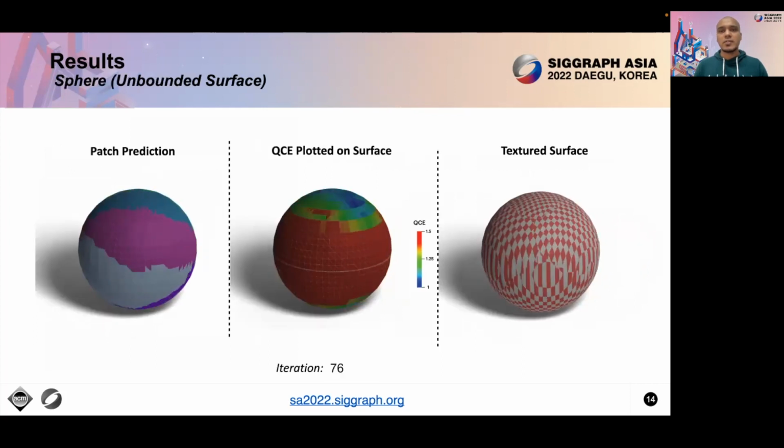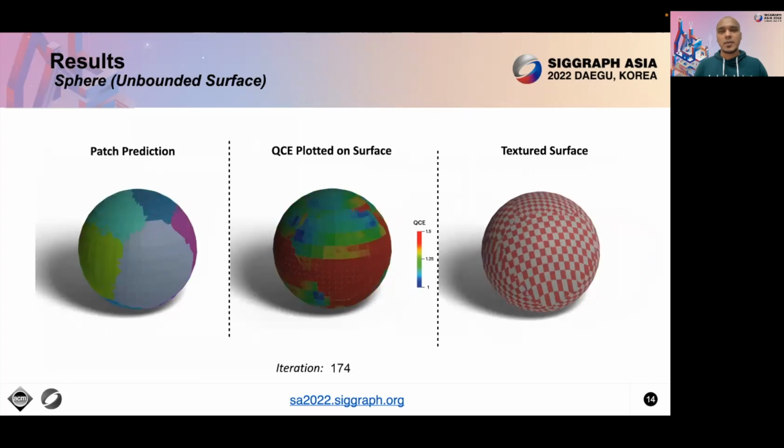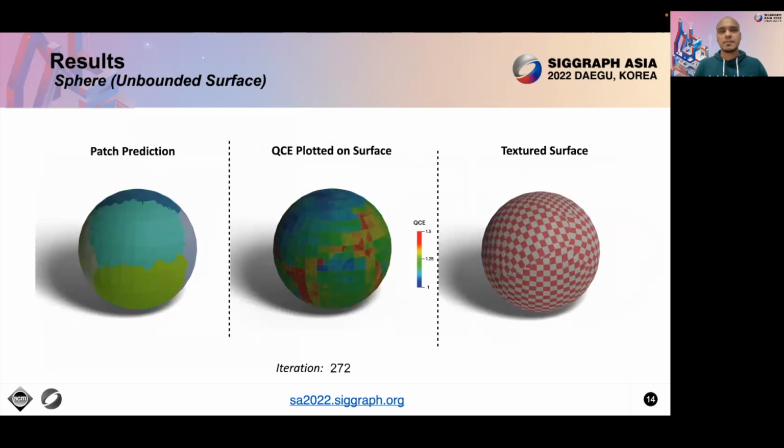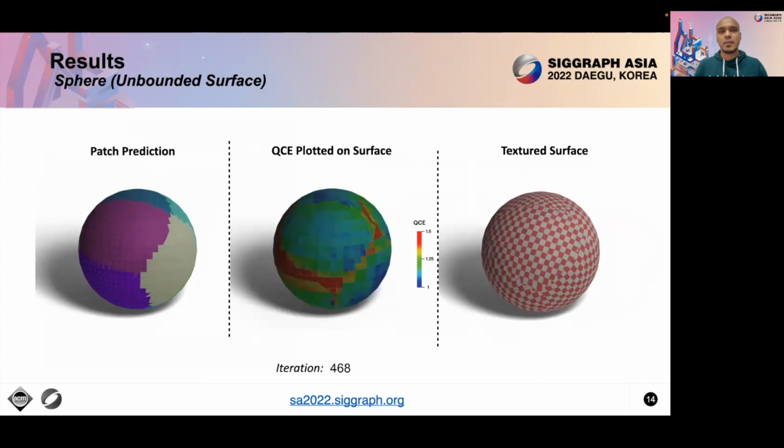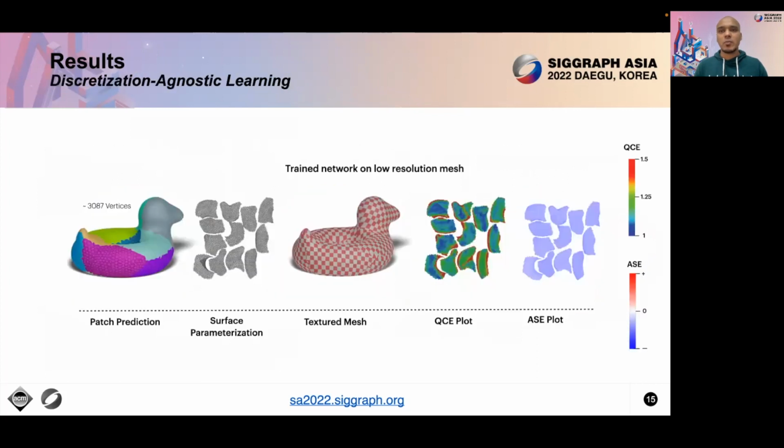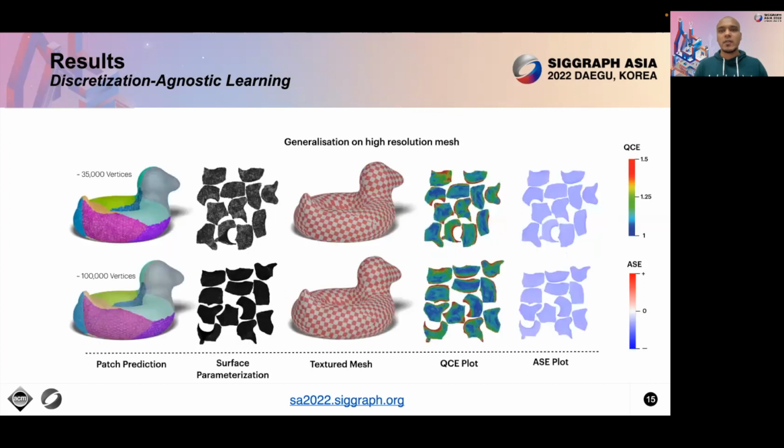These are the convergence visualizations of our network for Sphere. An important feature of our framework is discretization-agnostic learning. During training time, the network is trained on a low-resolution mesh in a self-supervised manner, while during inference, the network can generalize to meshes of any resolution. Notice that the inference for high-resolution meshes can be made within seconds with no significant increase in the errors.